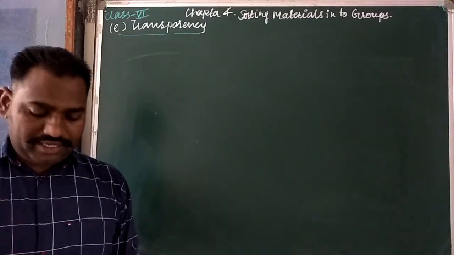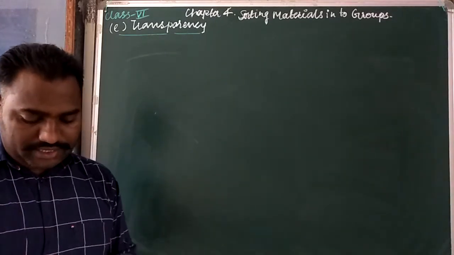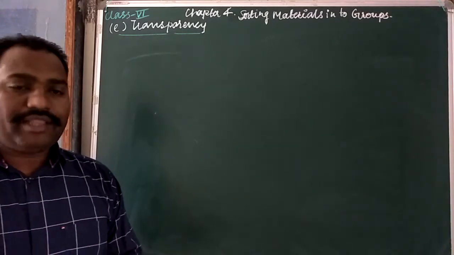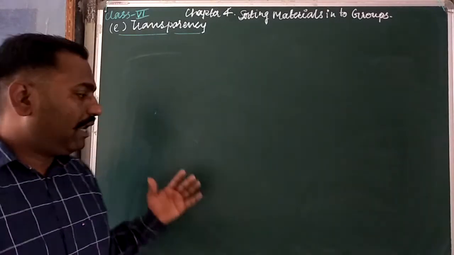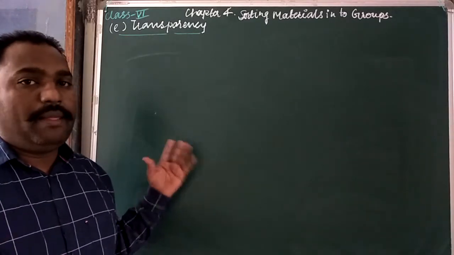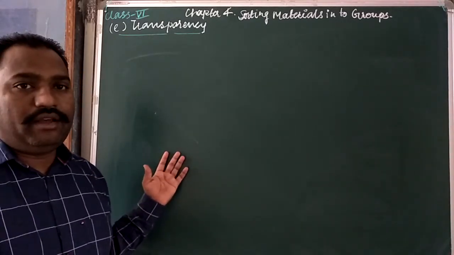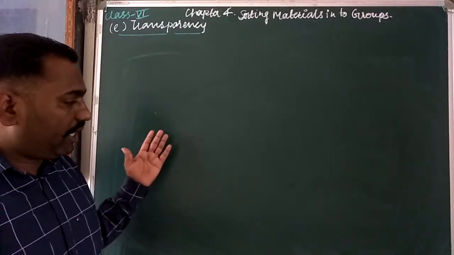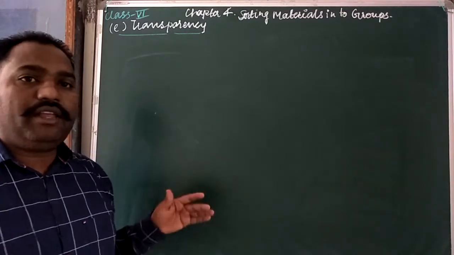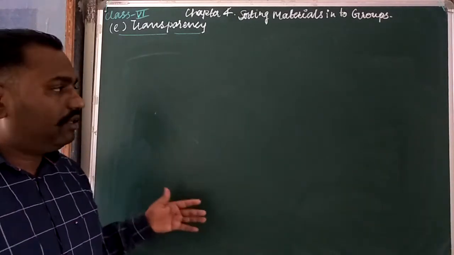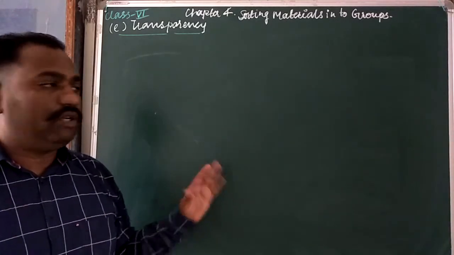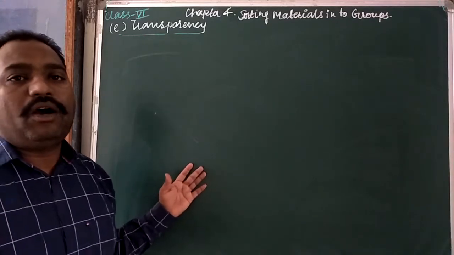This is activity 4.3, and I think it is a very easy activity. If we can see what is on the other side of the object, then it is transparent. If we cannot see perfectly, if we can see only partially, then it is translucent. And if we completely cannot see what is on the other side, then it is an opaque surface.